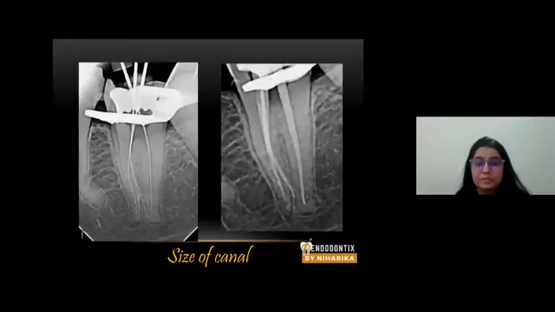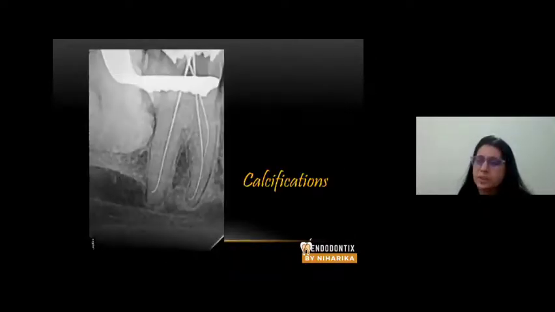It helps you to understand the size of the canal. It helps to understand calcifications inside the canal. Of course, this principle is not applied in pediatric dentistry that much, but if you are doing root canal procedures on adult patients or young adult geriatric groups, especially geriatric groups, scouting is very important.